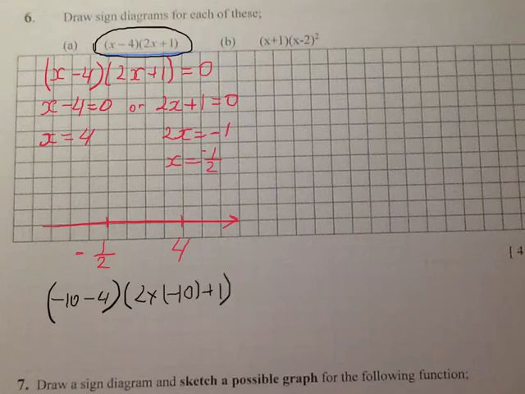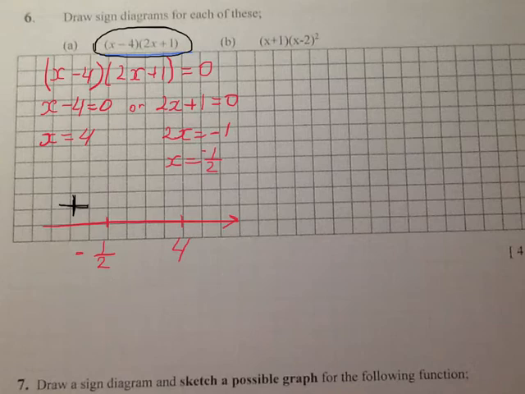Minus 10 minus 4 is minus 14. And 2 times minus 10 is minus 20, plus 1, it's minus 19. Minus times minus definitely will give me plus. So plus is here. Just remember, you can always plug in these numbers and find out.